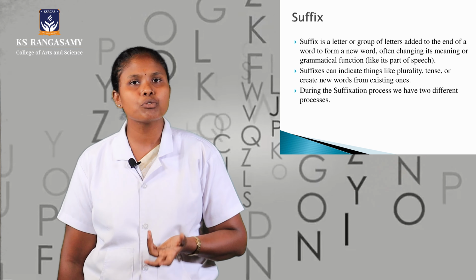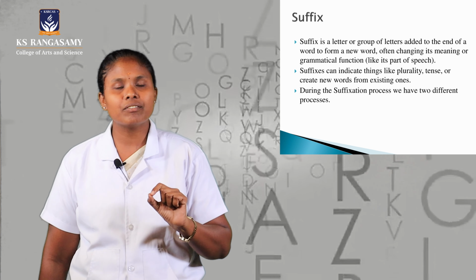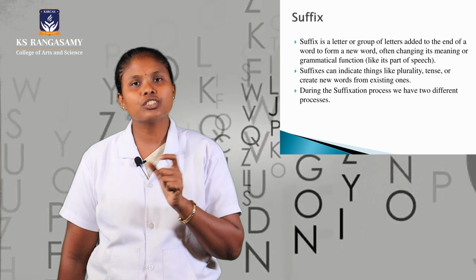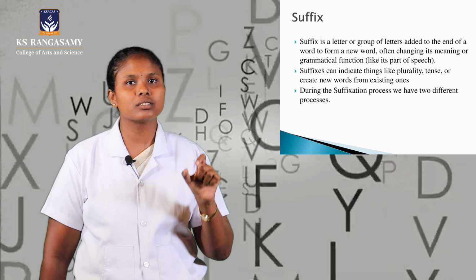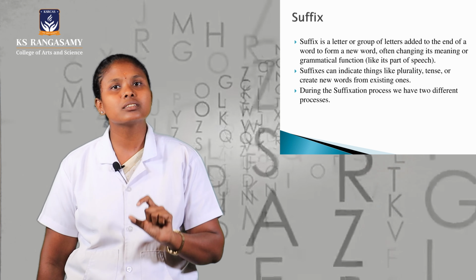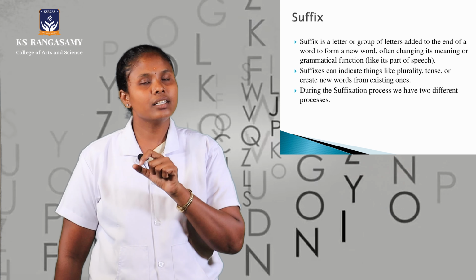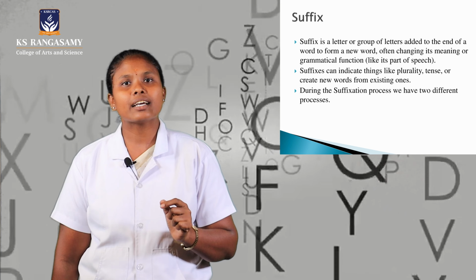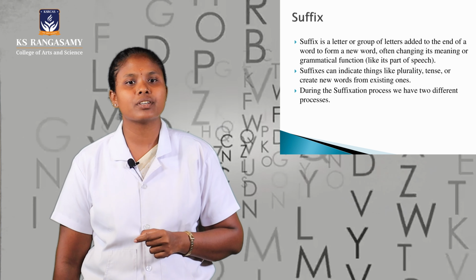But in the derivation process, for example, govern, when we add the suffix ment to the root word govern, it changes to government. Govern is a verb, and when added with ment, it is government, which as a grammatical category is a noun. So, like that we have two processes in suffixes.